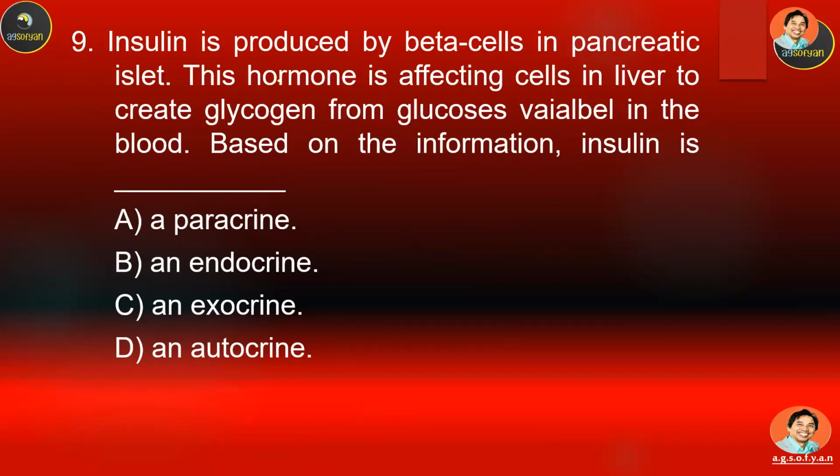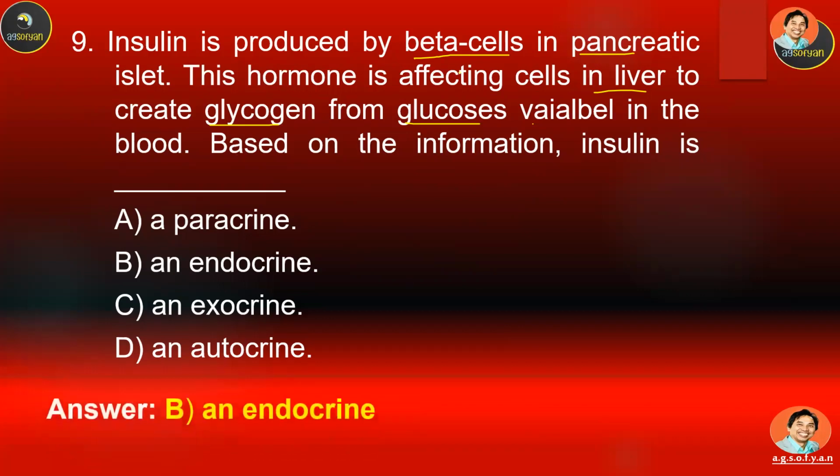Number 9, insulin is produced by beta cell of pancreas. Okay, this hormone affects cells in liver. Okay, so liver cells create glycogen from glucose available in the blood. Based on the information, insulin is A, B, C, or D. Okay, we already explained this.